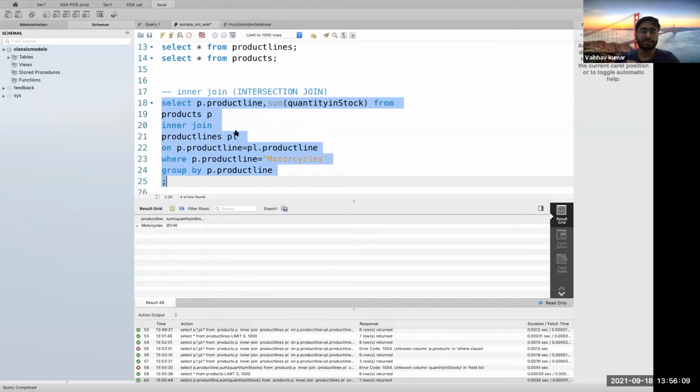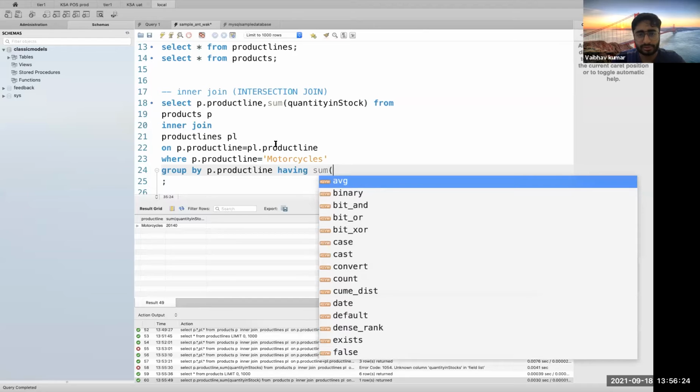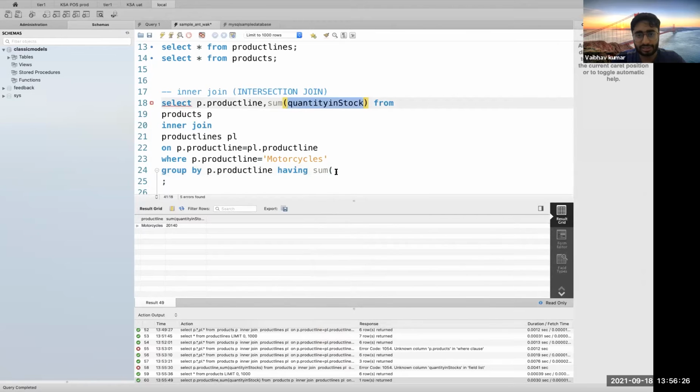And you could also have used something like a having clause here as well. Having clause is basically used to put filters over top of your aggregate, like suppose sum of quantity in stock is greater than 1,000 or 100.